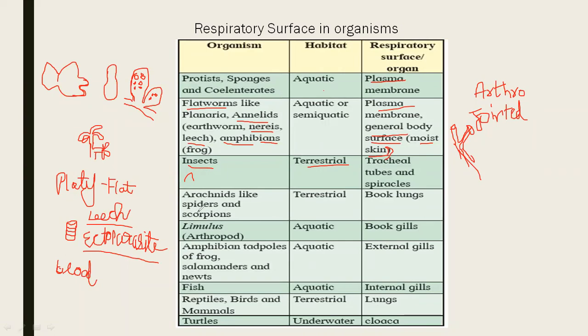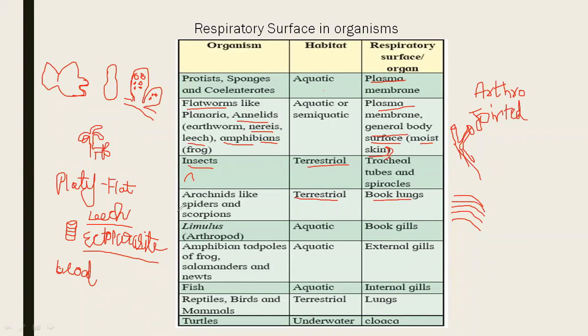Arachnids like spiders and scorpions are terrestrial. They respire with the help of book lungs. Book lungs and book gills are the two respiratory organs. Book lungs are modified from book gills. Here plate-like structures are present. With the help of these plate-like structures, they respire. So these are the book lungs.